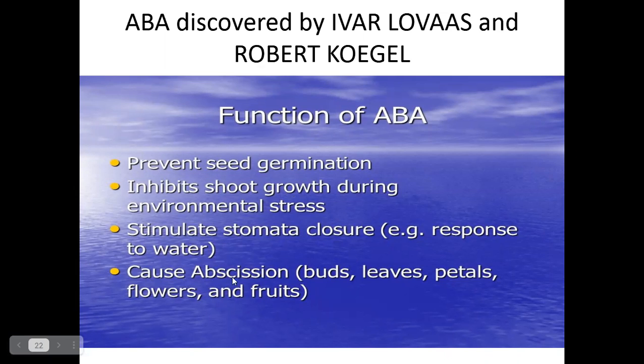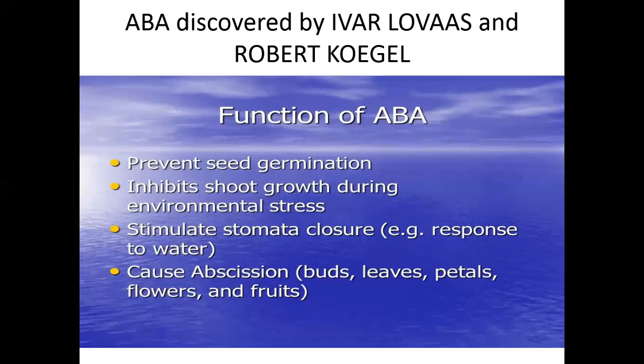It causes abscission of buds, leaves, petals, flowers, and fruits. Abscission means removal of buds, leaves, petals, flowers, and fruits from the plant.